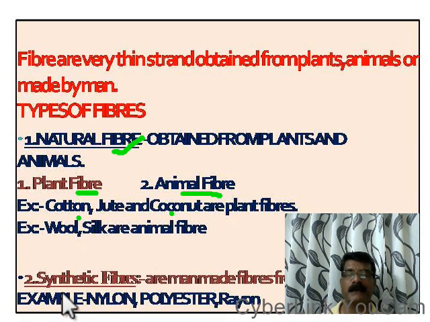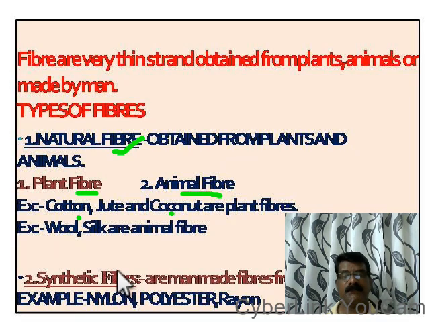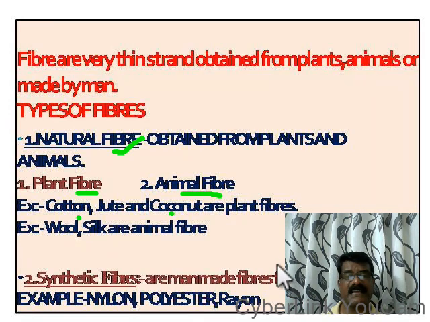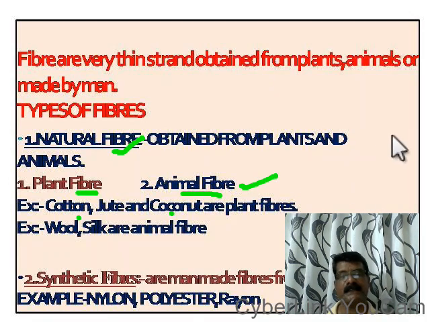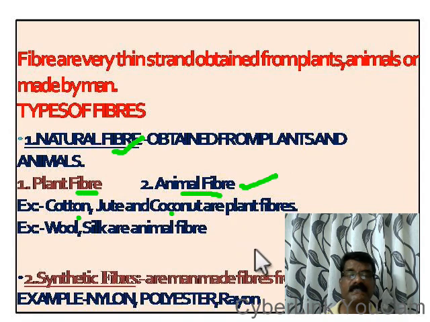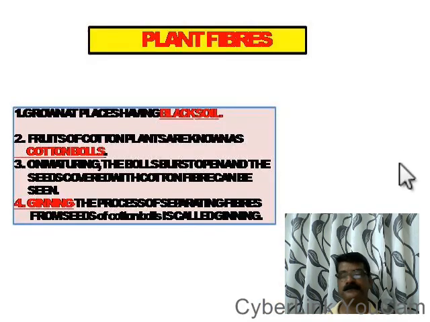Then what about synthetic fiber? Synthetic means man-made or artificial. The fibers which are made by man in the factories by using some chemicals like polymers are called synthetic fibers. Example, nylon, polyester, rayon, acrylic. All these are examples for synthetic fibers. We will be studying about animal fiber in class 7, and about synthetic fibers we will be studying in class 8. This year we will be studying about plant fibers.